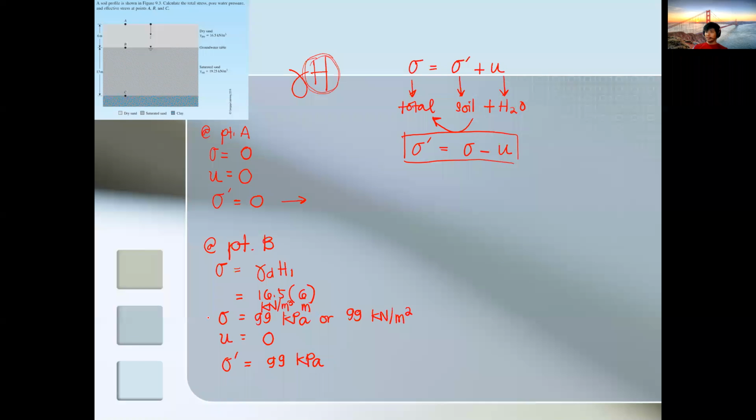So our total stress is equivalent to your effective stress. Usually your total stress is equal to your effective stress only in dry conditions, di ba? That is why the water aspect is eliminated. So dry conditions are present.